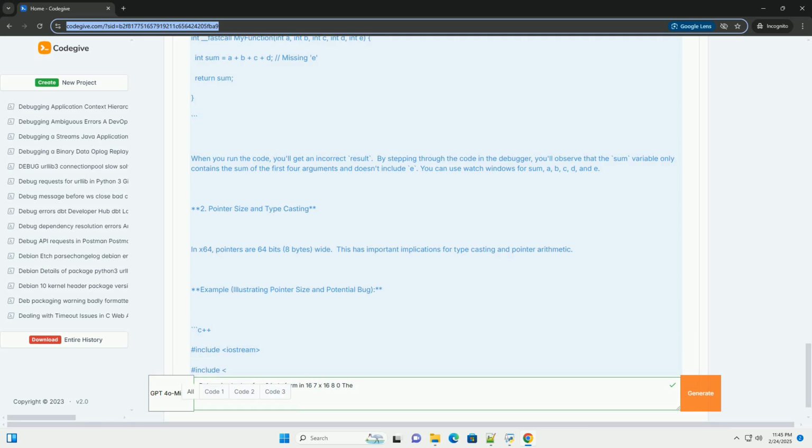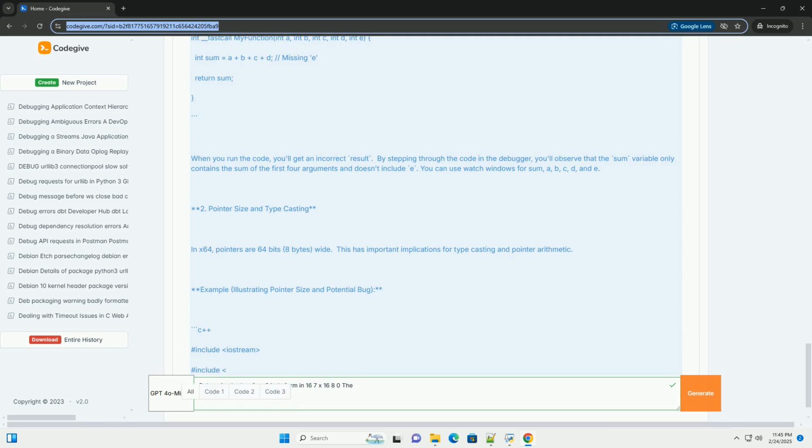Conclusion. Debugging x64 code requires a solid understanding of the x64 architecture, the calling convention, and potential sources of bugs. By using the debugging tools effectively and following the techniques outlined in this guide, you can effectively debug your x64 applications and resolve challenging issues. Remember to pay close attention to memory management, pointer sizes, alignment, and register usage to avoid common pitfalls. Also, keep your Visual Studio updated.